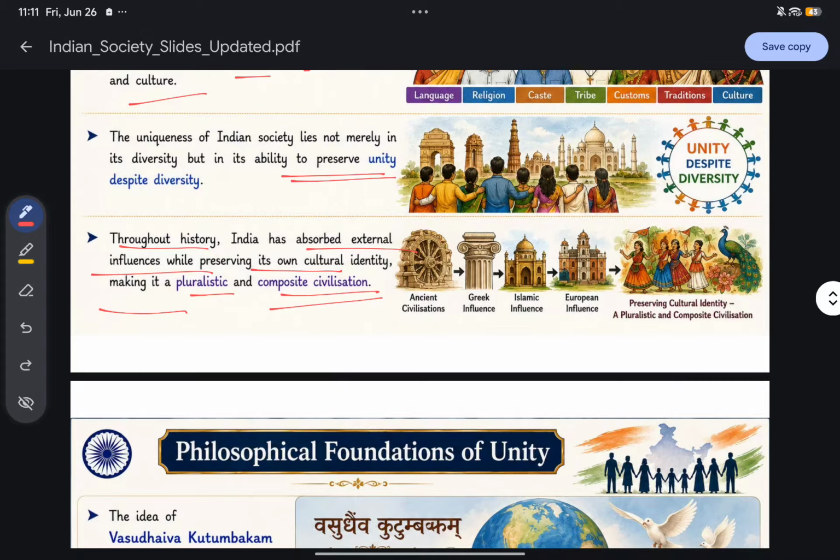We did not lose our own cultural identity. We absorbed external influences while preserving it, and that makes India a pluralistic and composite civilization.